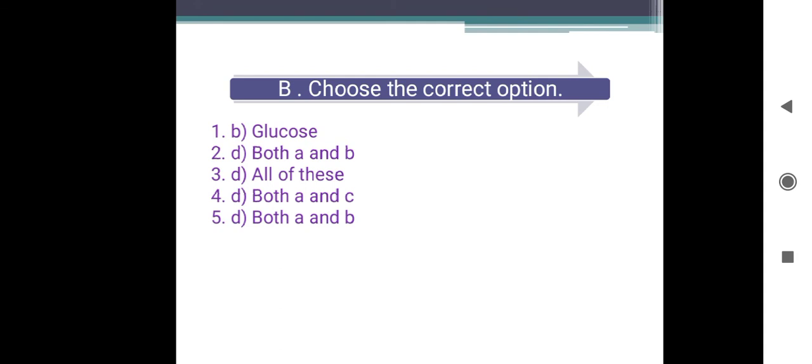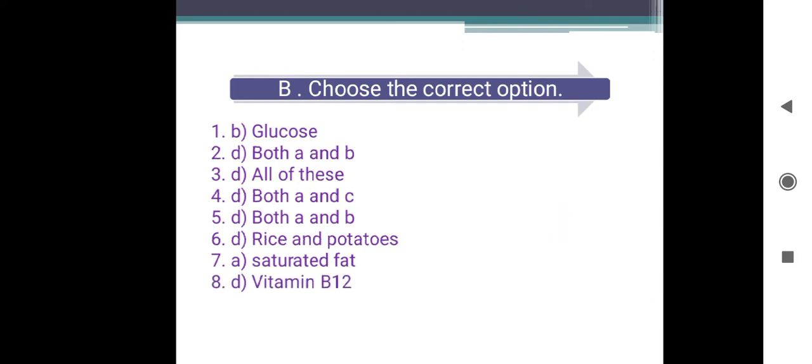Then sixth question: which of the following are sources of starch? Answer: rice and potato. Next, ghee is an example of this type of fat: saturated fat. Next question: deficiency of which vitamin causes anemia? Vitamin B12. The function of which vitamin is to help blood clot and control bleeding? Vitamin K. Lack of which of the following minerals causes osteoporosis in adults? Calcium. And in children, rickets.